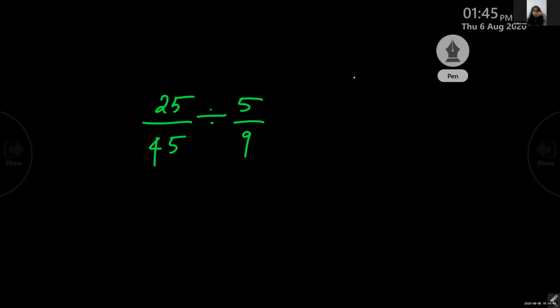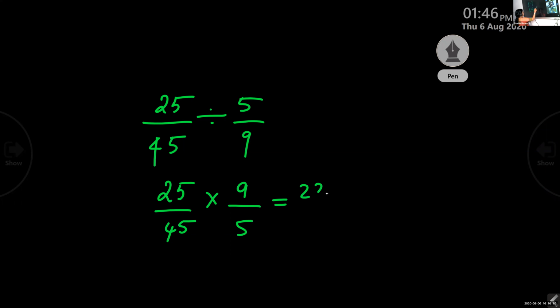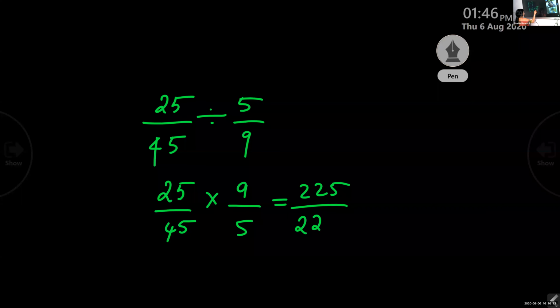Ma'am, should we write this question in the notes? Yes. Whatever we are doing in the class is important. You have to write. Which one you need not write, I'll tell you. The answer again is 1, isn't it? Good. Because 25 by 45 into 9 by 5 we will get. When you multiply, you will get 225 by 225. Answer 1.